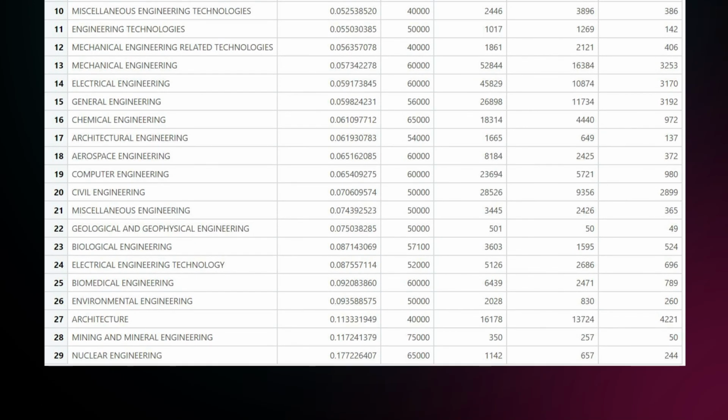This might be due to some states abandoning nuclear power plants. And also, quite interestingly, architecture studied by many students, 46,000, which leads to a somewhat higher unemployment rate of 11% and also a rather low median income. So when you're passionate about architecture, be aware there's quite some competition and not too many positions available.